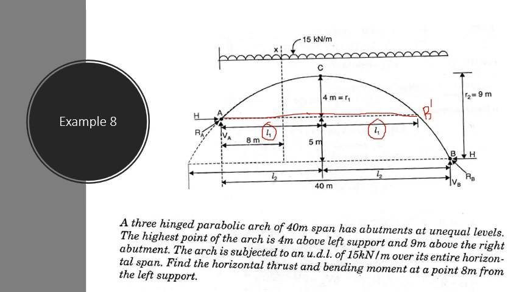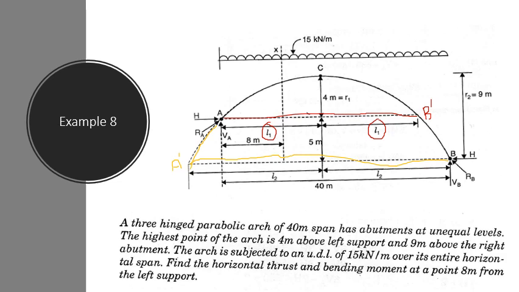Similarly, draw the horizontal line from the point B, so that it meets the extended line from A at A dash.